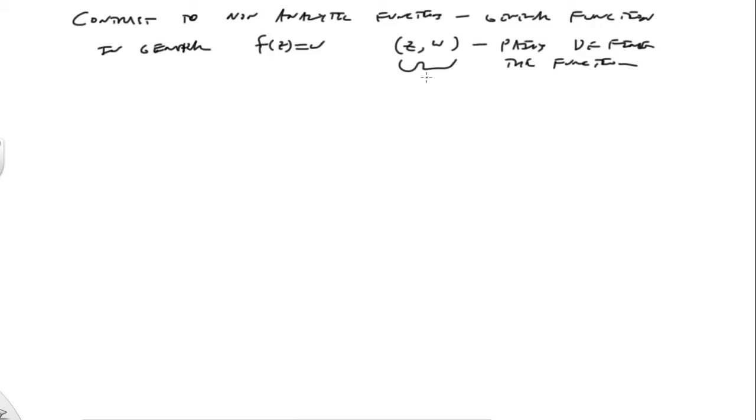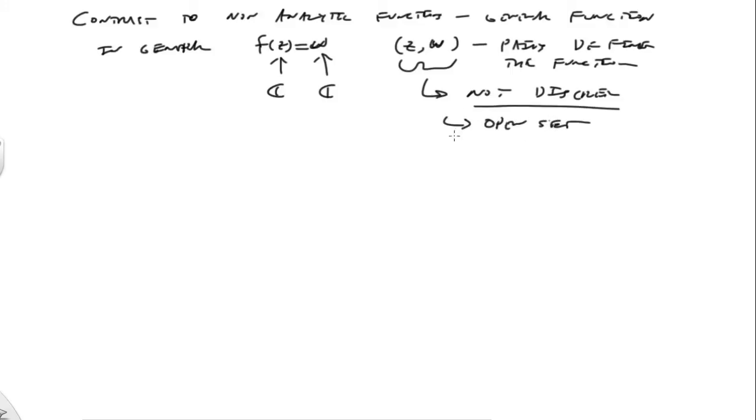And what we want to note from this is that those pairs are, of course, not discrete. If this is a function where I can input some complex numbers and I'm outputting some complex numbers, the mapping between z to w, that's not a discrete set. It's actually a continuum. It's an open set, not discrete. So not discrete. It's an open set, and the real big point here is that knowledge